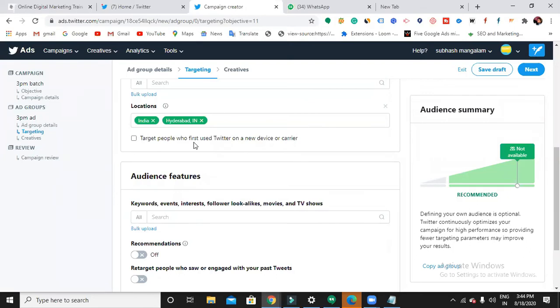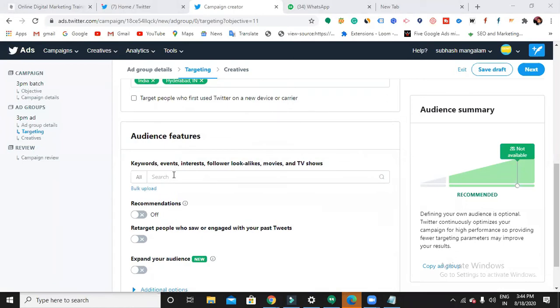Whoever uses Twitter from a new device, I'm going to show my ad to him or to her. So if you want, you can just choose it. Why? Because if you are trying to reach a wide audience, whoever uses Twitter, then you can just choose that option. Then again in detail here, according to the keywords, according to the events, interest.